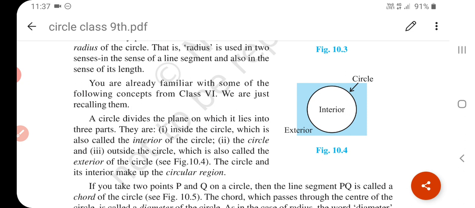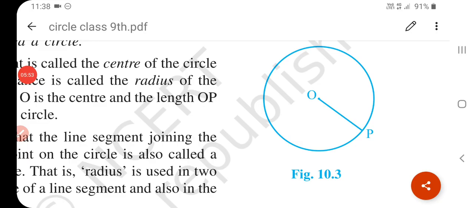See, what do you mean by circular region? The interior part and the boundary together make the circular region. Okay, understand? So this makes the circular region. So students, what is the circle? The collection of all the points in a plane which are at a fixed distance from a fixed point in a plane is called a circle, and the fixed point is called the center of the circle, and that fixed distance is called the radius of the circle.